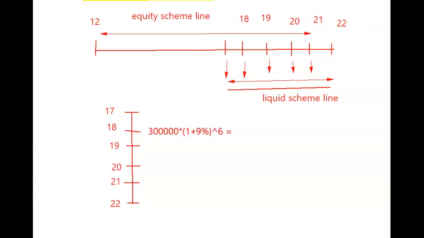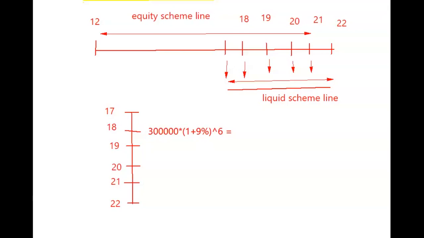I am not talking about withdrawal. I am talking about the amount required for him to pay for the college. At age 18, they require this much. Then age 19, what is the amount? 3 lakhs multiplied by 1 plus 9% raised to the power of 7.